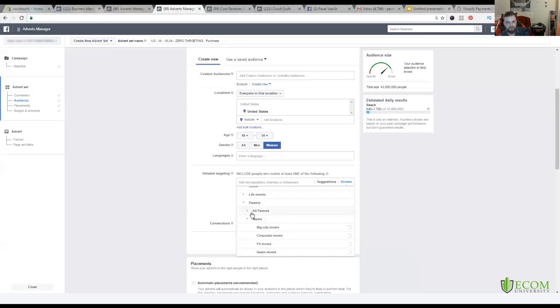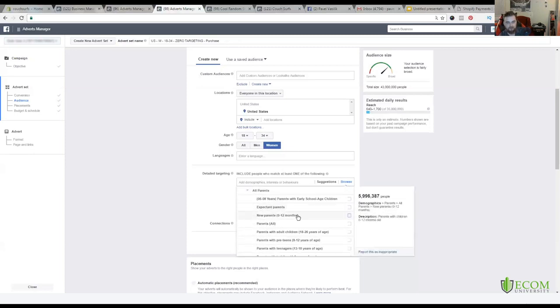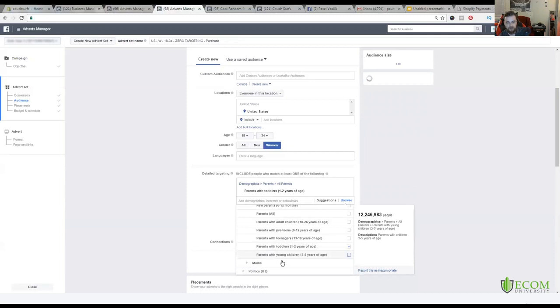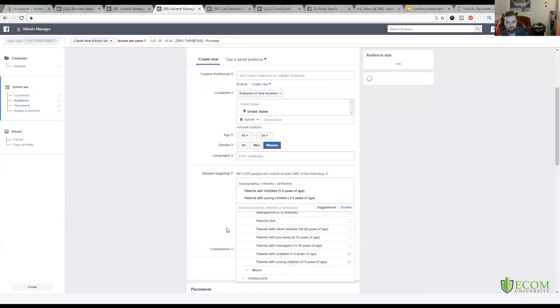So if I were selling something for kids, like an outfit for a baby or something, I would do something with parents with young children 3 to 5. So I would just choose 1 to 2, something like this, 1 to 5. And maybe I would narrow this audience as well.